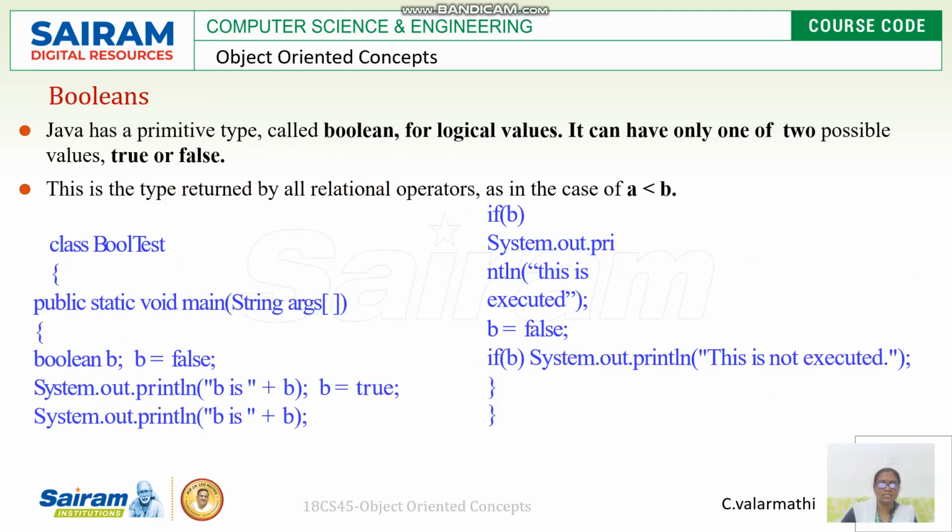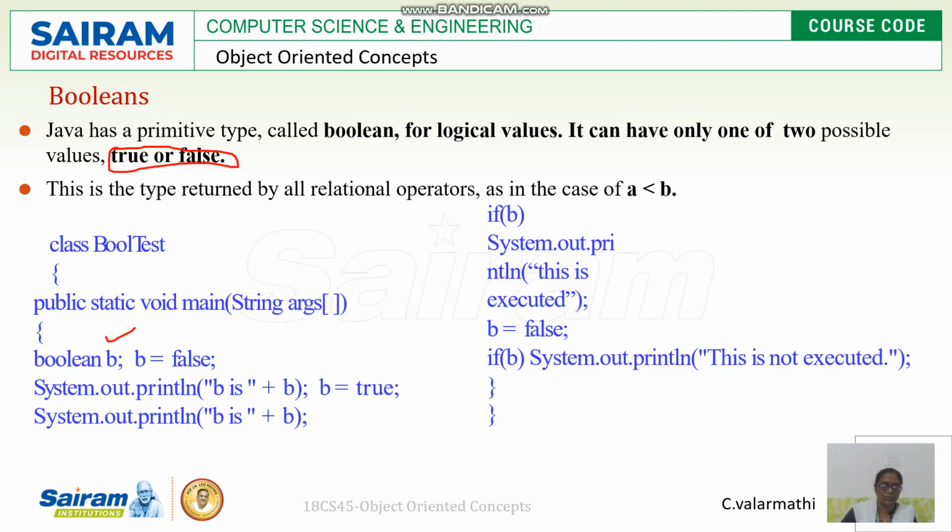Then Boolean. The last data type is Boolean. We know the meaning of Boolean. Boolean is a primitive data type. It will result either true or false. So we will see one example program with Boolean. Here boolean b is my variable. b is equal to false is assigned. Now System.out.println of b: b is false will be printed. Then again b equal to true is assigned.